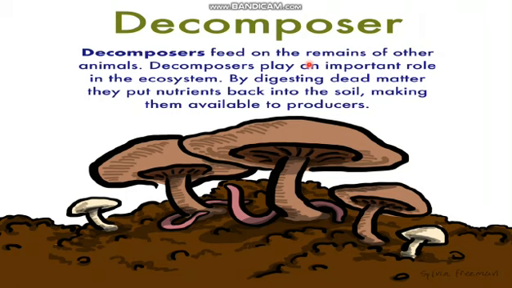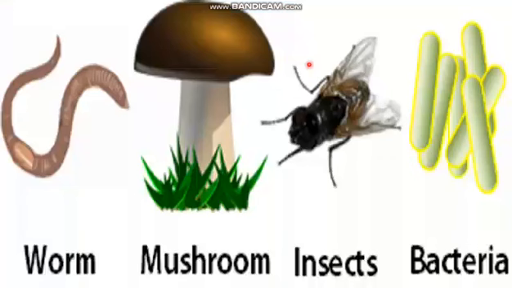This is how balanced it is. Carnivores not only eat the herbivore, but they also provide food to the herbivore when they die. So it's a balanced ecosystem. Here are a few examples of decomposers: worms, mushrooms, insects, bacteria.